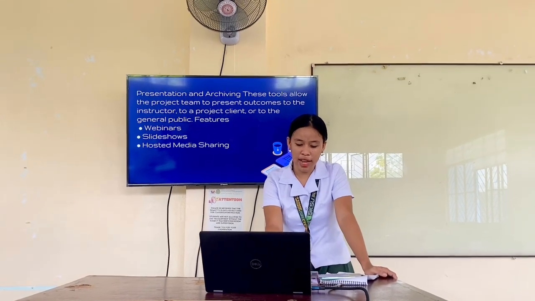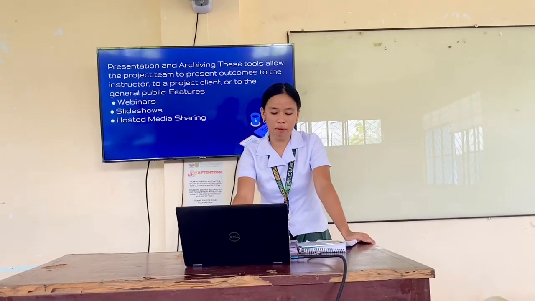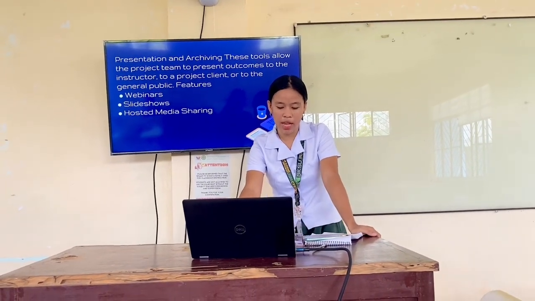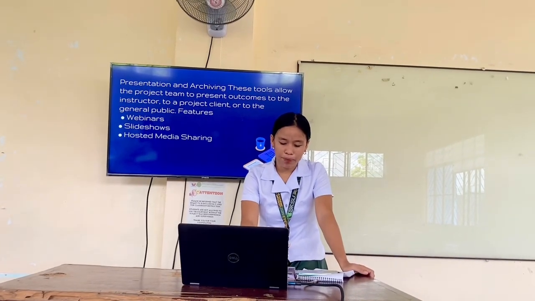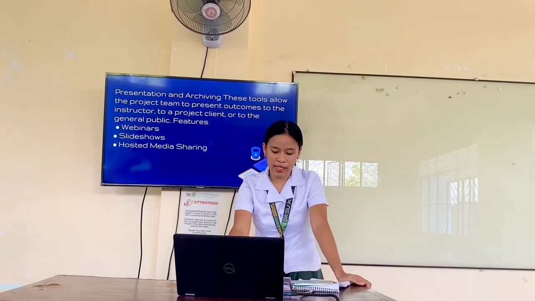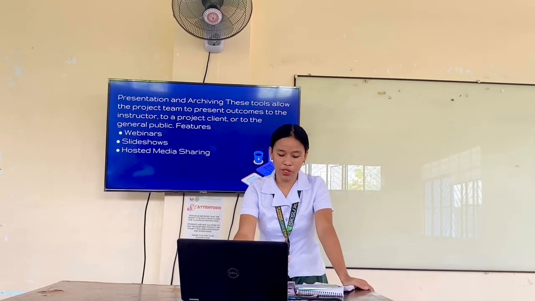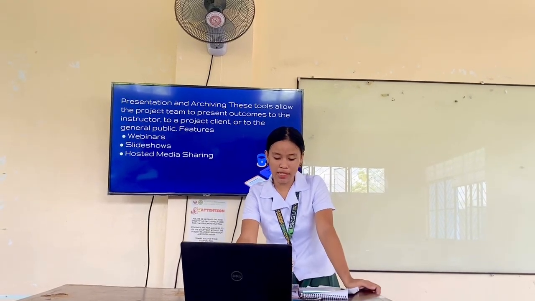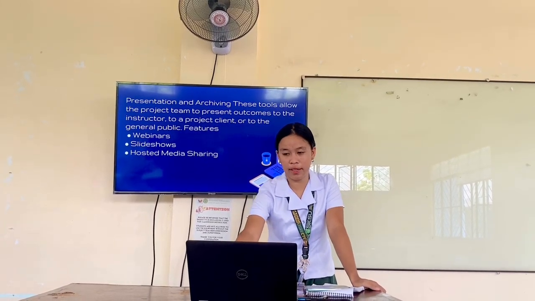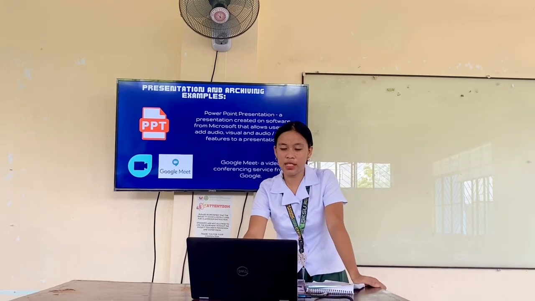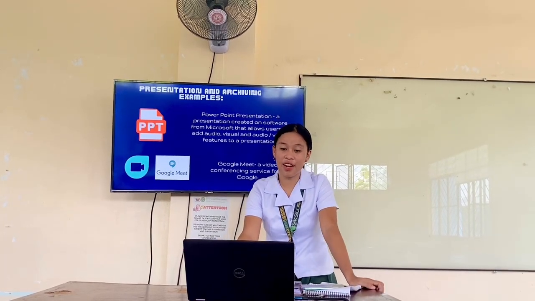The next is the slideshow. A slideshow is a visual representation made using slides to showcase key points or results of the progress. And hosted media sharing is when the team uploads to online platforms where videos, images, and documents can be uploaded and shared publicly or privately. So this is the example of presentation and archiving.